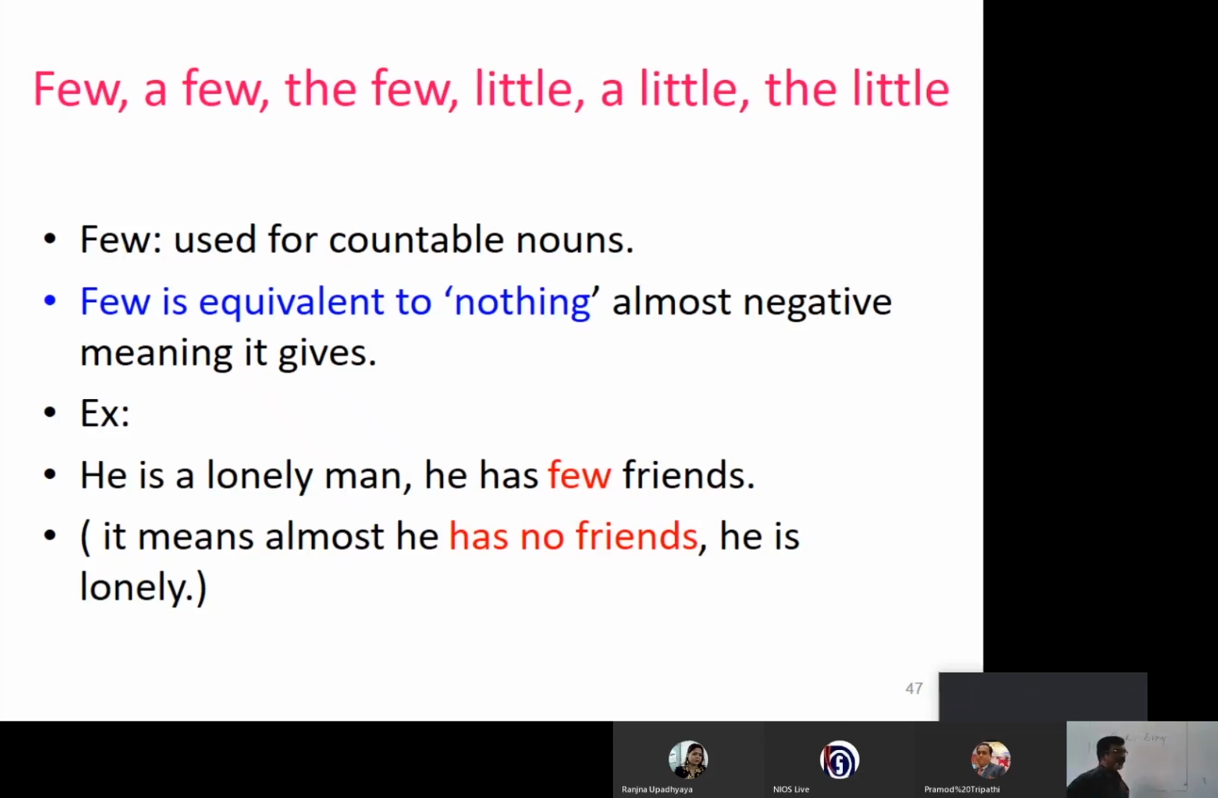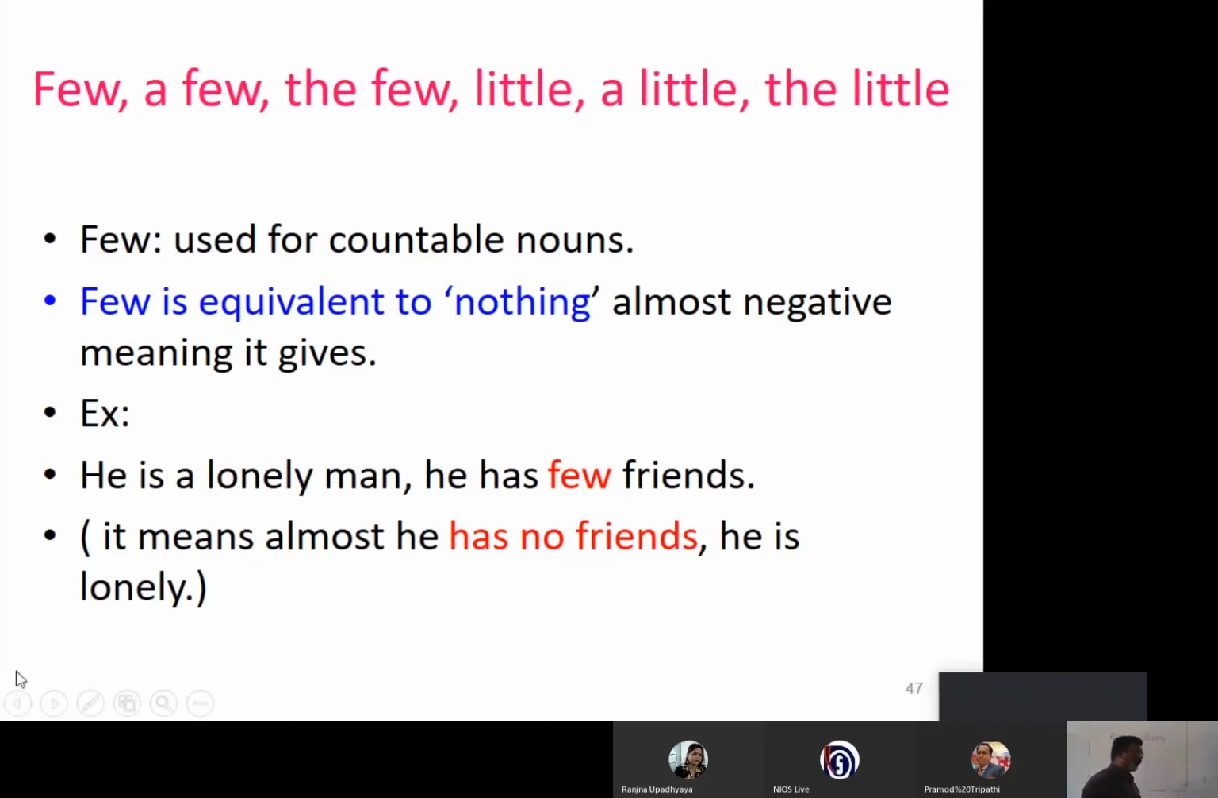For example, he is a lonely man. He has few friends. But by chance you write, he is a lonely man. He has a few friends. No, that's wrong. When you say lonely man, you cannot use a few friends. A means it may not be a large number. It is some. That's why few is almost nil. He has no friends. Instead of saying no friends, we use he has few friends. It means almost he has no friends, that he is lonely.